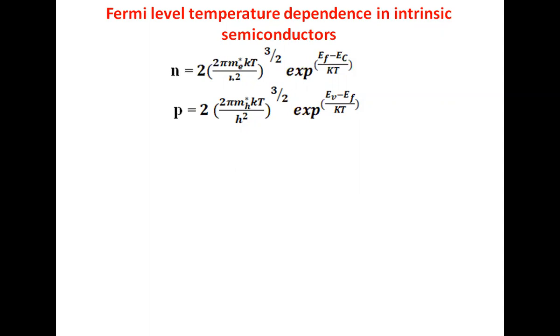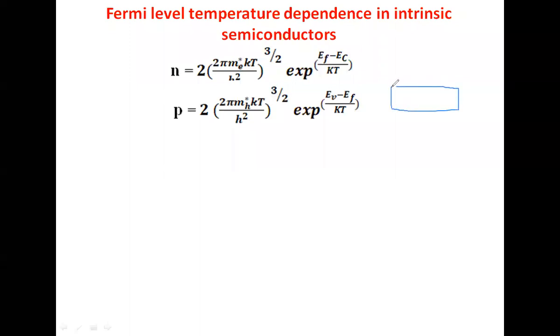Now, in order to write the expression for the Fermi energy level in an intrinsic semiconductor, let us apply the basic property of the intrinsic semiconductor, that is, the number of holes in the valency band must be equal to the number of electrons in the conduction band. We already saw that when discussing intrinsic semiconductors.